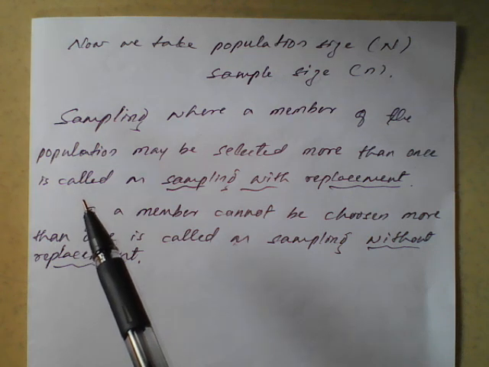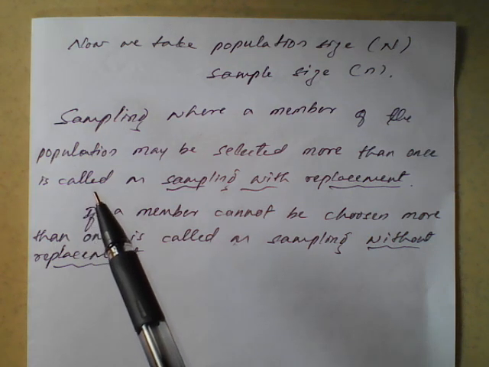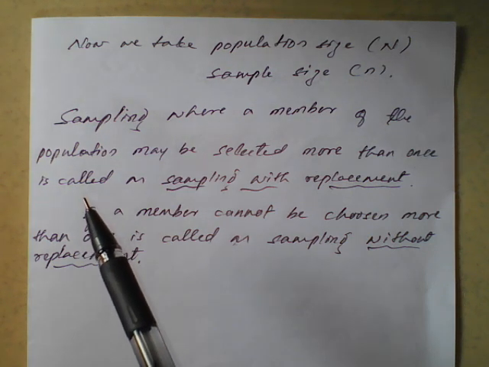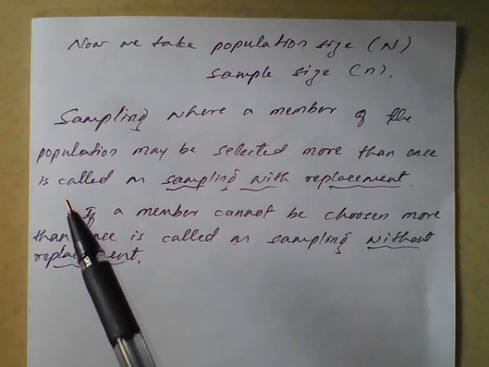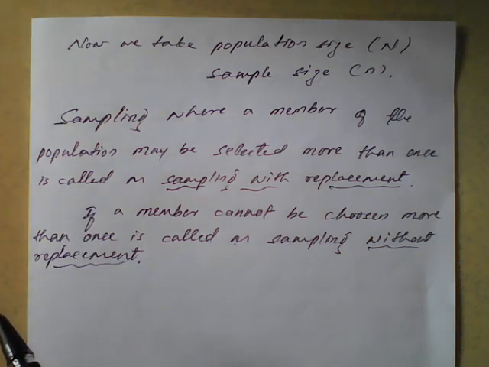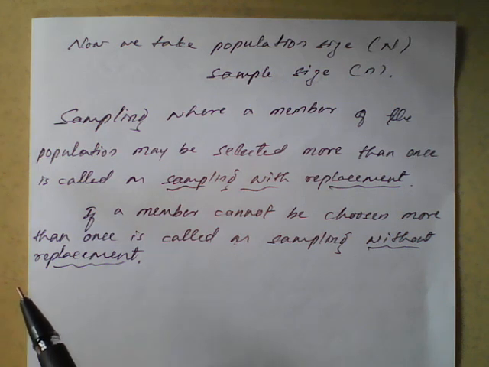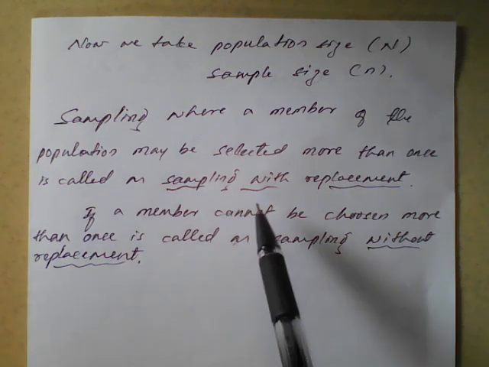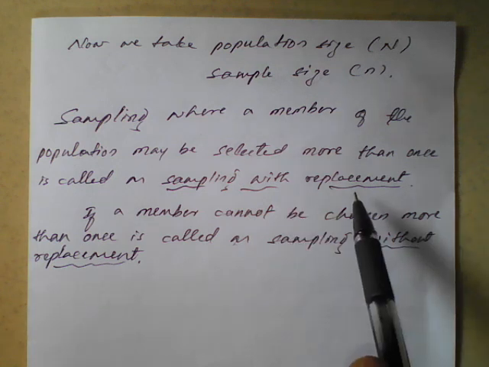I have tasted one piece of that sweet, and again to confirm I taste one more; that is selecting more than once, which is sampling with replacement.